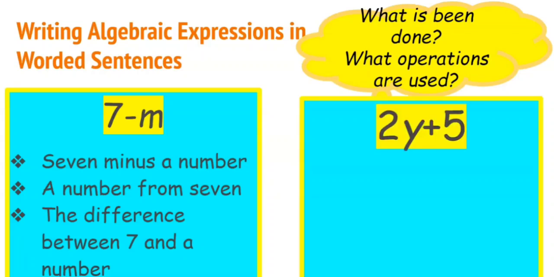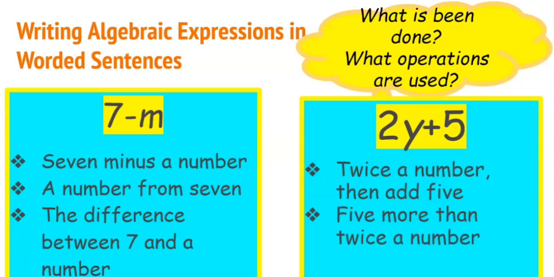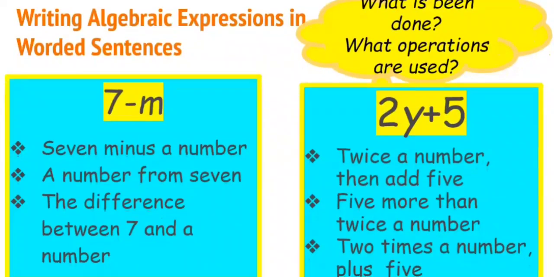Let's look at 2y plus 5. So as we said, it can be twice a number, then add 5, because 2 times means twice or double a number plus 5. Or it can be 5 more than twice a number, or 2 times a number plus 5.